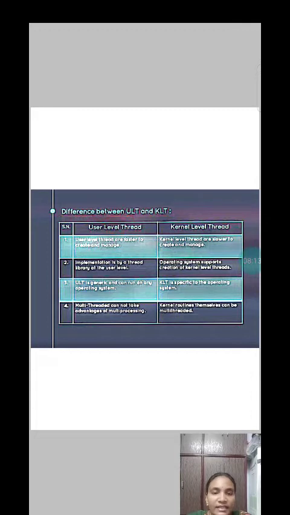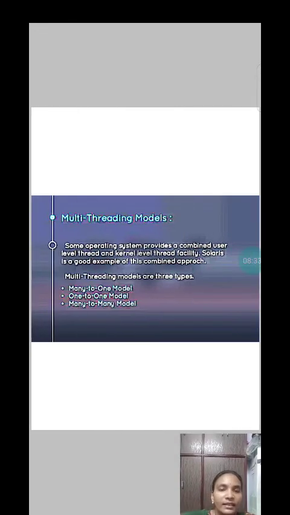User level thread is generic and can run on any operating system. That means this is platform independent, but kernel level thread has a particular operating system. It's platform dependent. Multi-threaded cannot take advantage of multiprocessing. Kernel routines themselves can be multi-threaded.